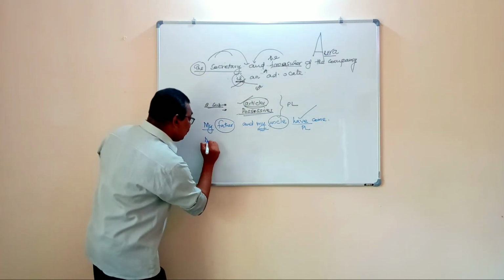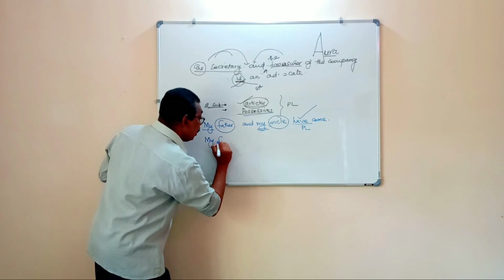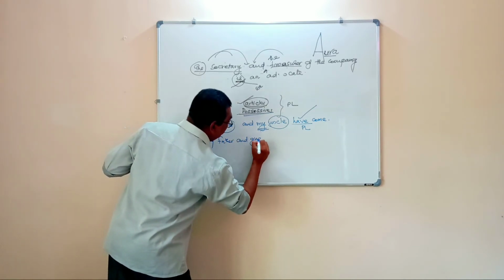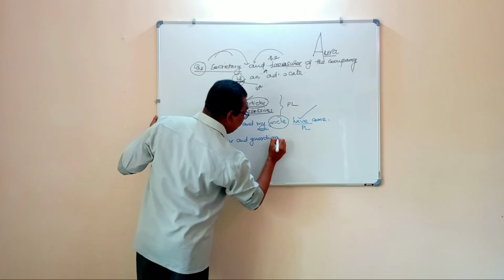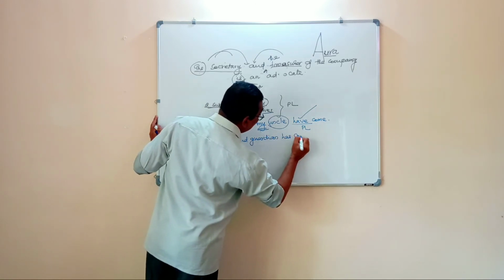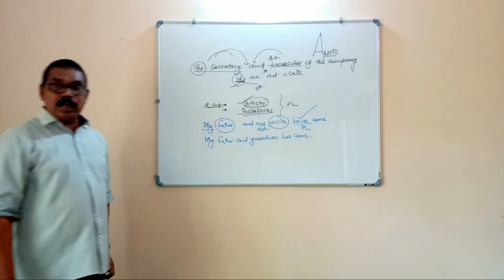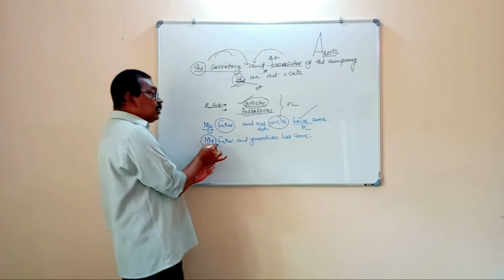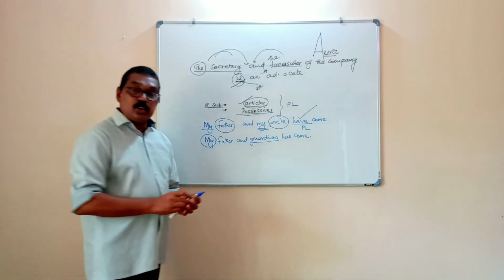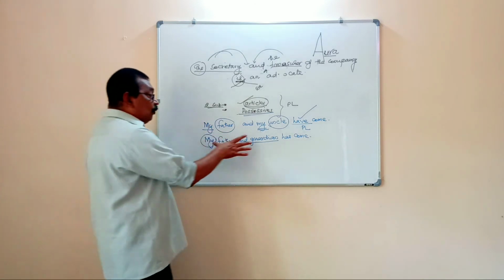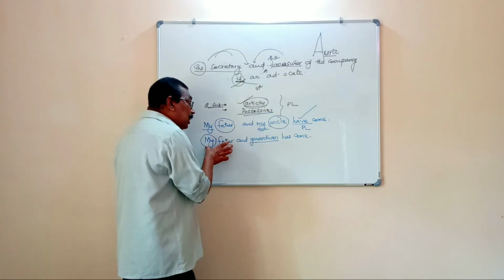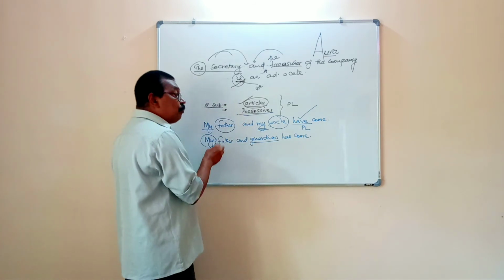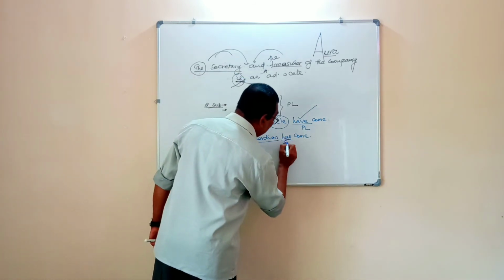But if this sentence is rewritten as my father and guardian has come, then we will use only has. Here, the possessive is used only before the first subject and the second subject is without the possessive, and therefore this is singular. Father is the guardian and guardian is the father. Both are the same and we use the singular verb has.